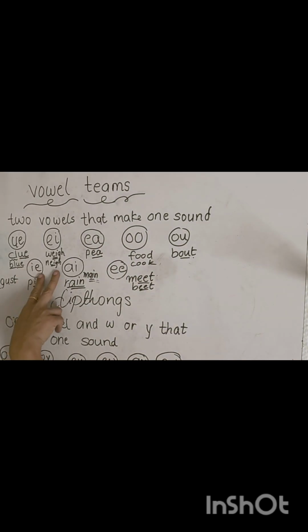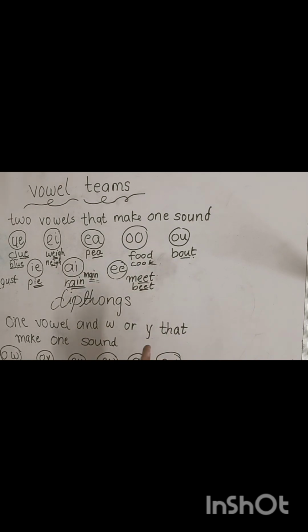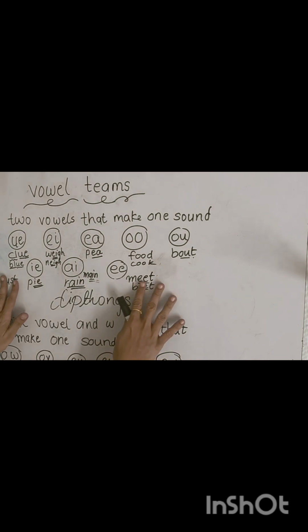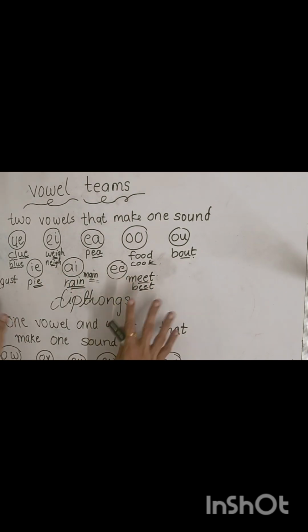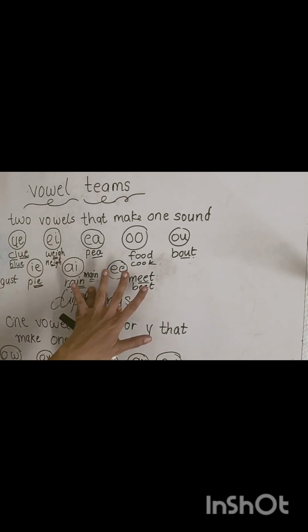We have done this before: when two vowels are walking, one does the talking and the second one is silent, but this doesn't apply for O. Like the sound of O is A. So when double O comes, we don't say the first one silent. It makes oo. I'm sorry for making the board messy. So these were the vowel teams.